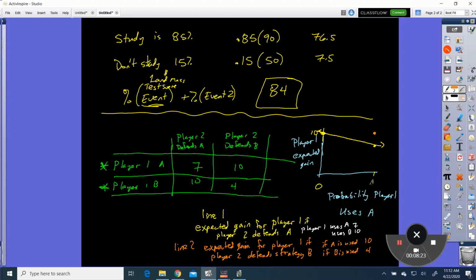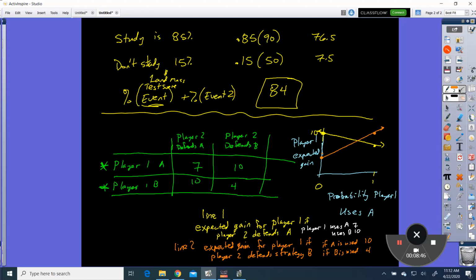So remember, 1 means that it happens. So player 1 uses A, that's a 1. He used A, so that means 1. 0 means it doesn't happen, so that means he didn't use A, which means he used B. My gain is 4, so somewhere like right there. Connect those dots.